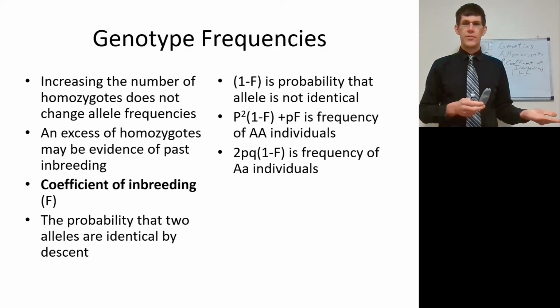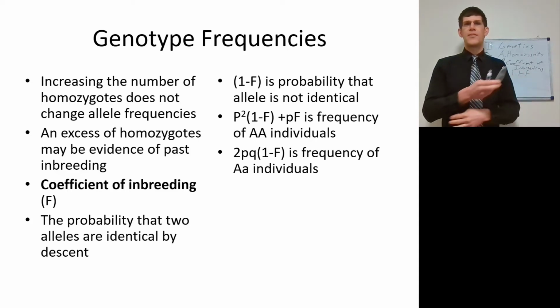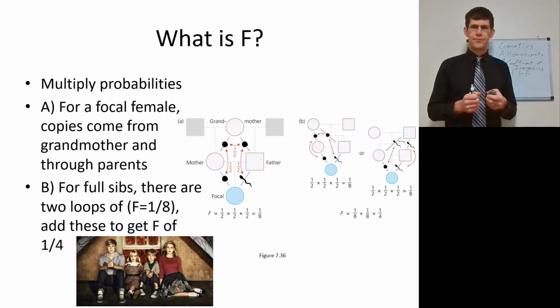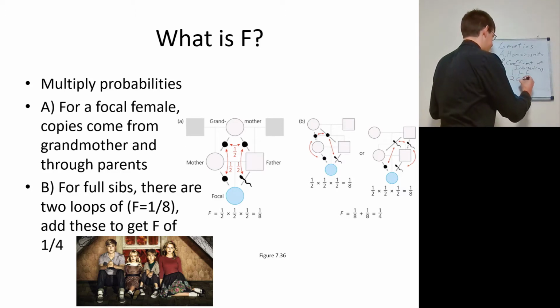So if we wanted to look at the frequency of AA individuals, homozygous dominant, we're going to have p squared, which is your frequency of the uppercase A allele, multiplied by (1 minus F), plus p, the frequency again, times F. That's the frequency of your AA individuals, given inbreeding. Your 2pq times (1 minus F) is your frequency of the heterozygote individuals. Well, what's F? How do we calculate F?